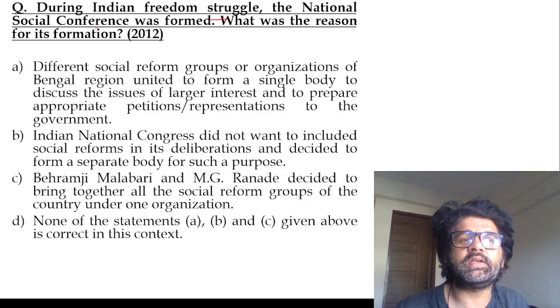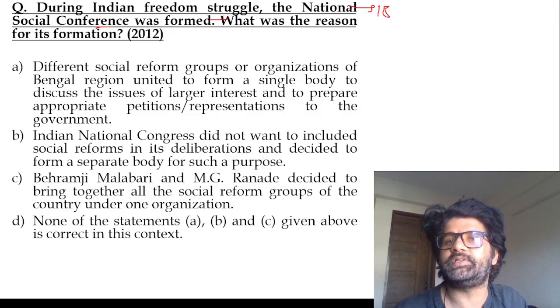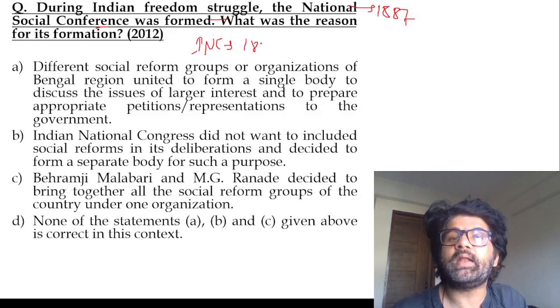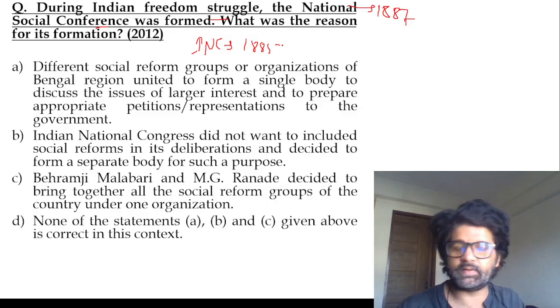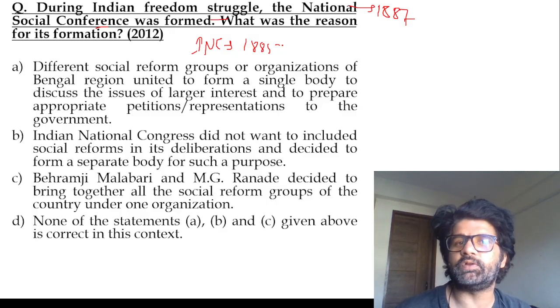During the freedom struggle, the Indian National Social Conference was formed. It was formed in 1887, the Indian National Congress in 1885, two years before. The Indian National Congress did not want to deal with sensitive issues like religion, widow remarriage and so on. They said these are very sensitive issues and they would not deal with them. So they formed this organization, the Social Conference.